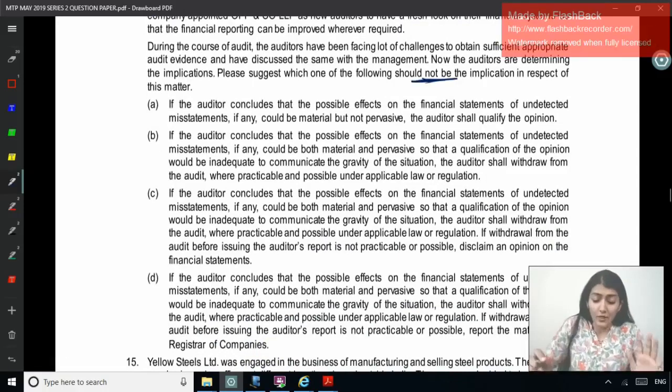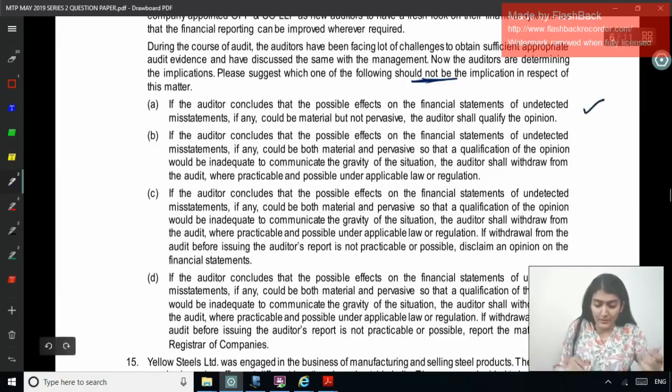Right. If the auditor concludes that the possible effect on the financial statements of the undetected misstatements, if any, could be material but not pervasive, he shall issue a qualified opinion. Seems okay, right? Unable to obtain evidence, material but not pervasive, qualified.